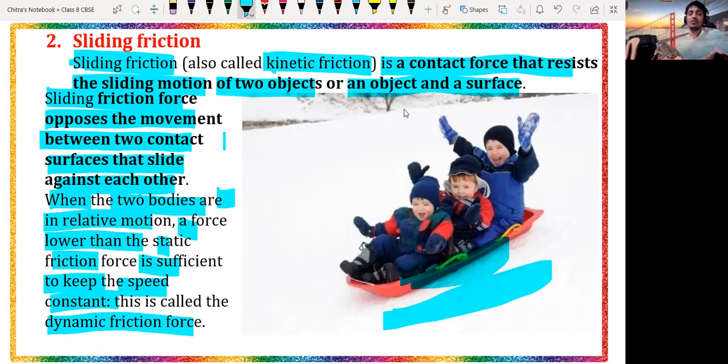Suppose here we have the sliding surface and a boy sliding down from the top. The sliding force is the force by which we can stop the motion of the sliding object, and that is called the sliding friction.